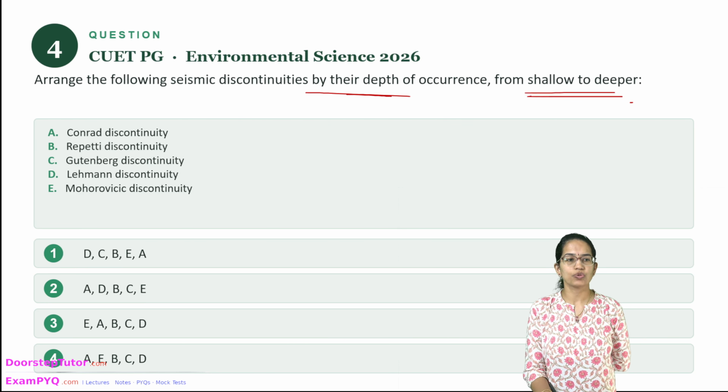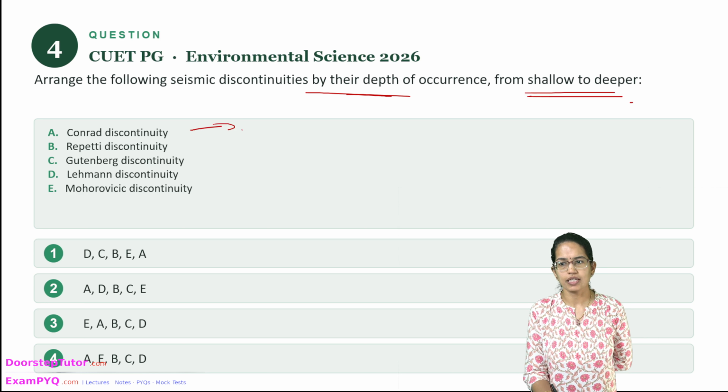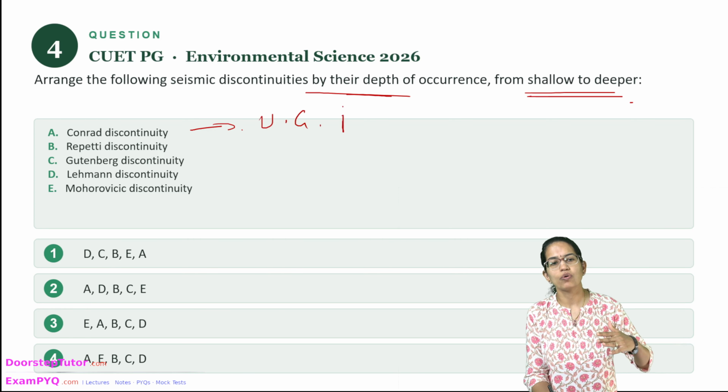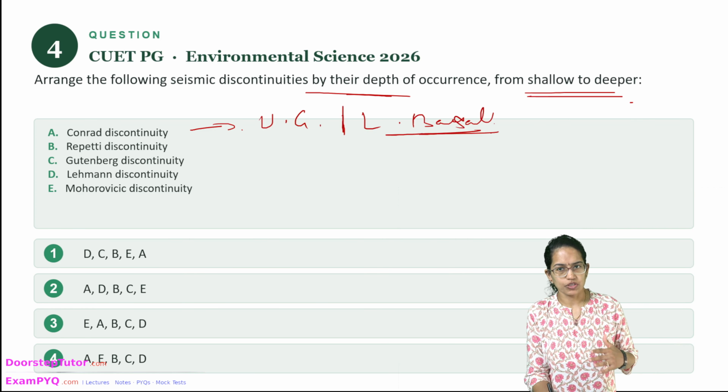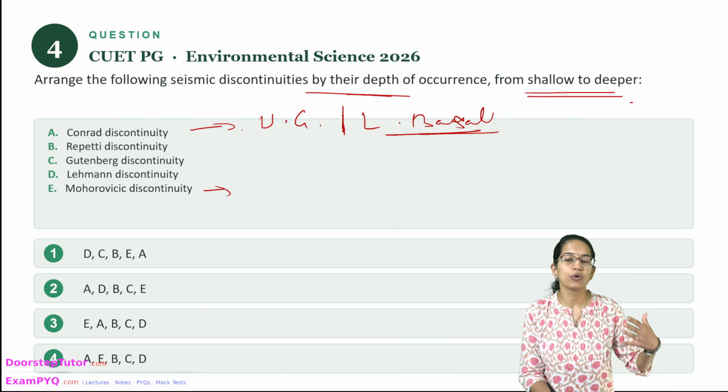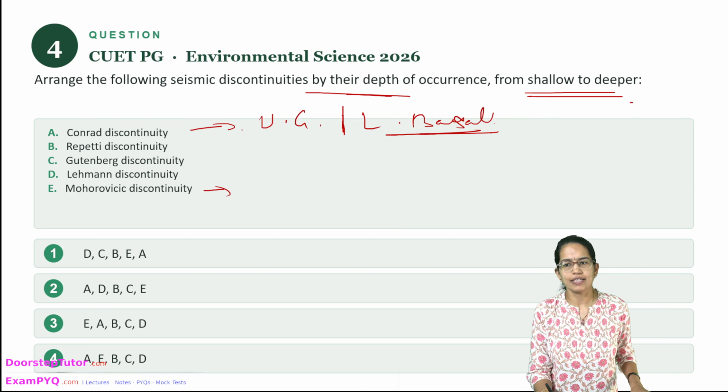The shallowest one is the Conrad discontinuity, which is within the continental crust, separating the upper granite and the lower basalt rocks, right? So this is the very first one, followed by the Moho discontinuity, which is also known as the Mohorovicic discontinuity, and this is between the crust and the mantle.